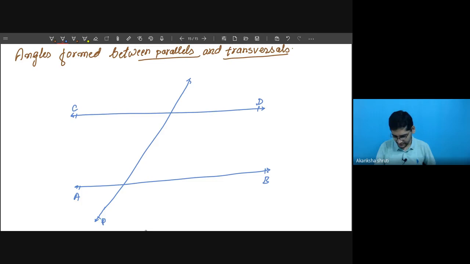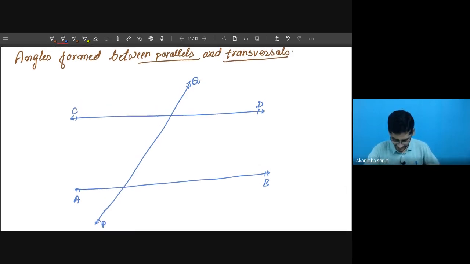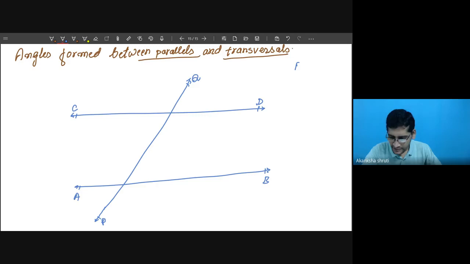Mark this end as P, this end as Q. Okay? So how to write this? AB is parallel to CD. So you have to just write this symbol, AB, two vertical lines, CD. This statement tells AB is parallel to CD. And for the transversal, you have to write PQ is transversal. PQ is transversal.